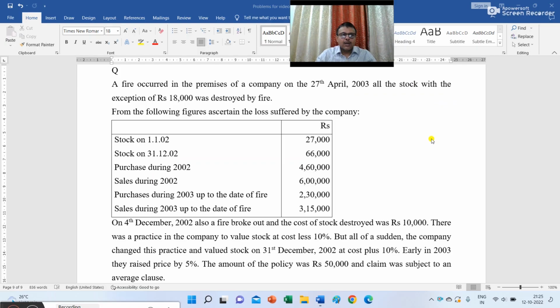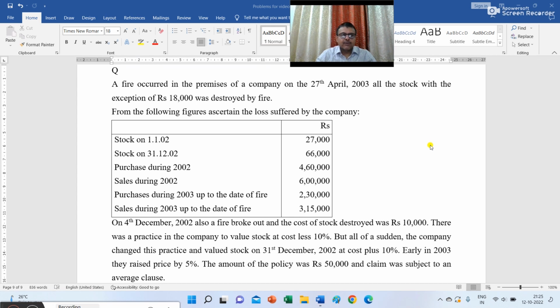A fire occurred in the premises of a company on the 27th April 2003. All the stock with the exception of rupees 18,000 was destroyed by fire. From the following figures, ascertain the loss suffered by the company.